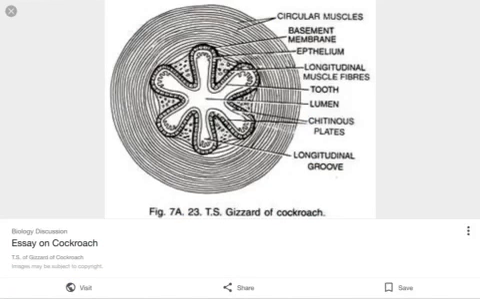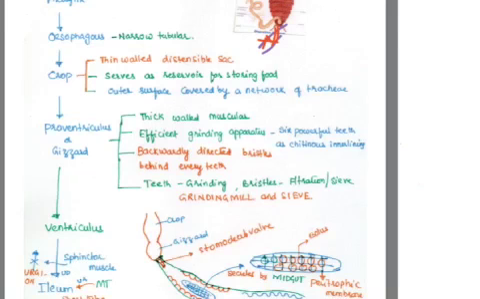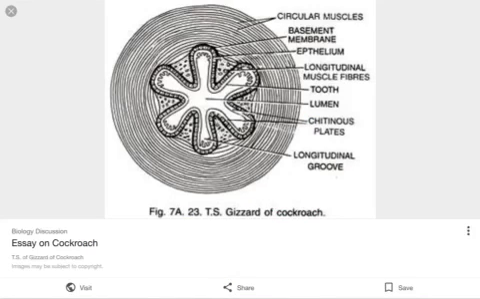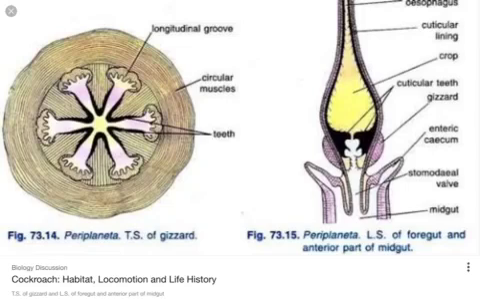The proventriculus or gizzard is a thick-walled muscular structure. The circular muscles are much developed in the gizzard, and the inner lining of the gizzard is chitinous. We can see here that the circular muscles are well developed in this area, which makes the crushing of the food material. And six longitudinal ridges or denticular plates are present here in the gizzard. This is the crop, and this is the gizzard.